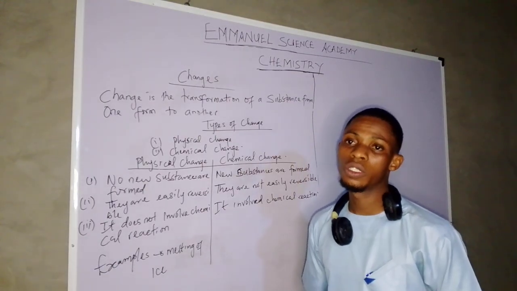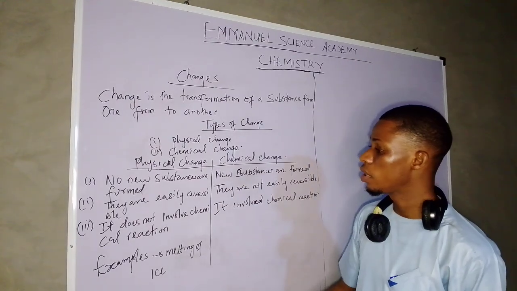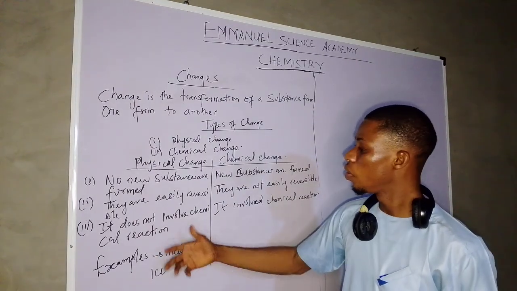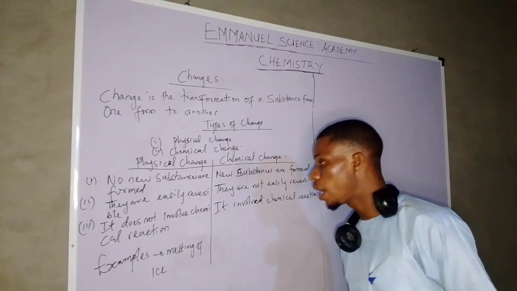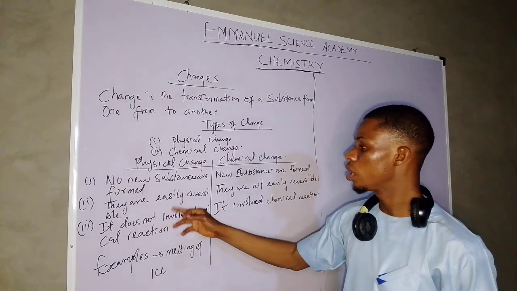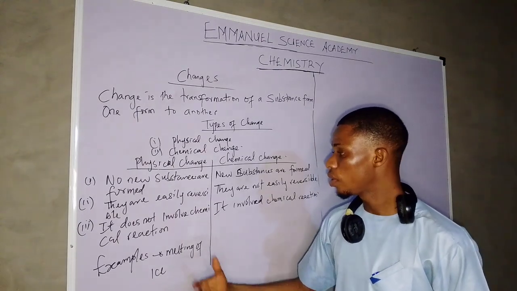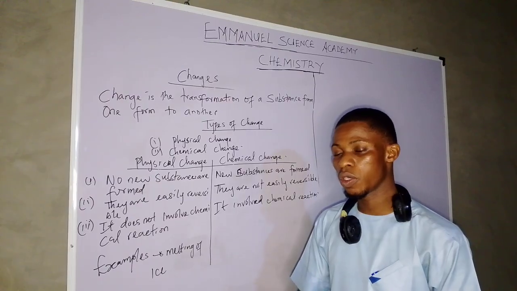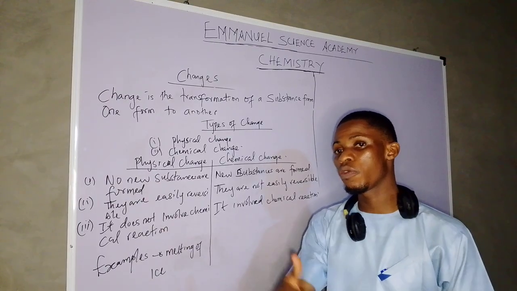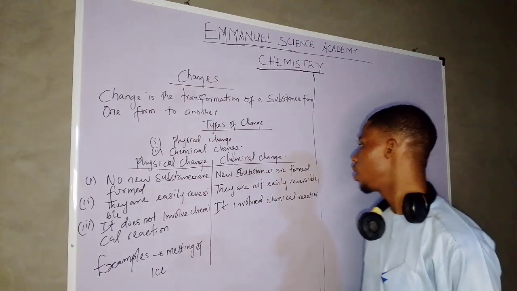As time goes on, the water turns back to its original position. That is why they said no new substances are formed. Water is still water, and the change is a reversible change. They are easily reversible. Changing from solid state to liquid state is very easy.